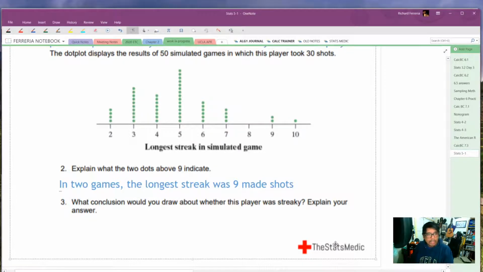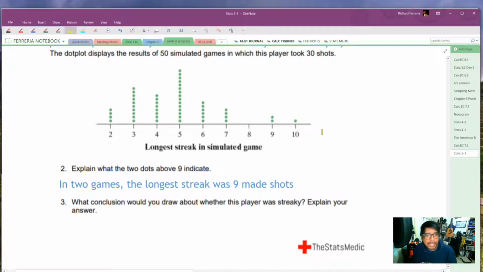And finally, what conclusion would you draw about whether this player is streaky? To answer that question, we ask ourselves, how many times do we get a streak of 10 or more? And that was just 1 time. Basically, we're looking at all of this area to the right and including 10.